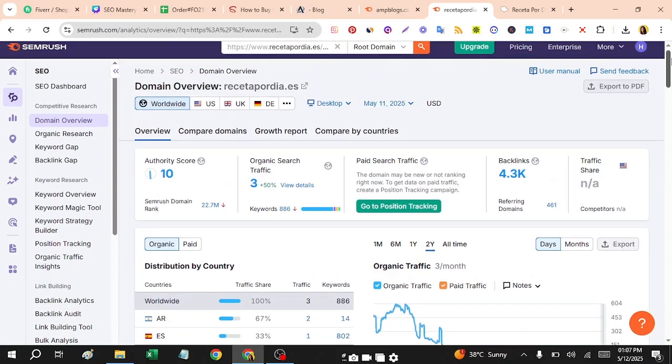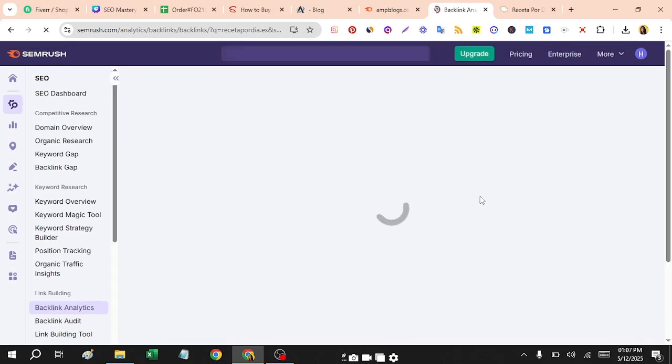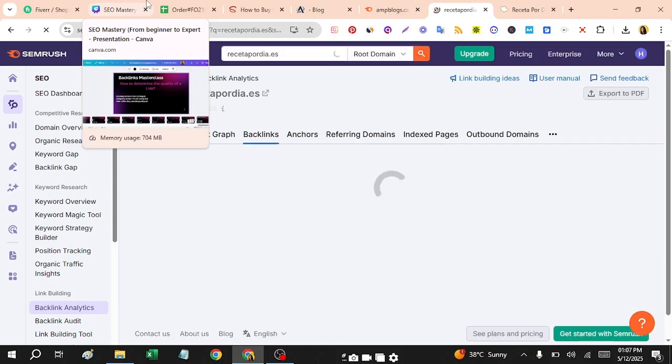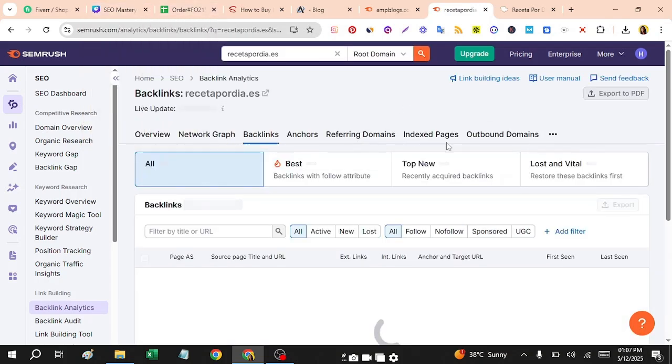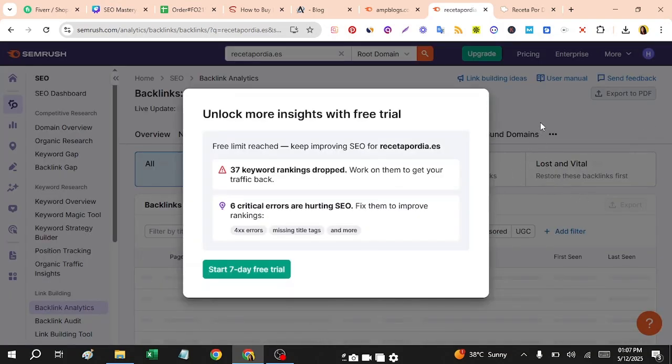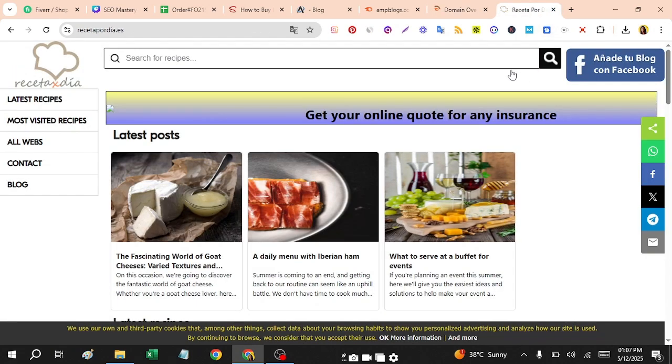So here, you cannot actually see. But let me check again. Just click on the backlink profile and see the referring domains. In the referring domains you will eventually see the incoming backlinks and the outgoing backlinks. So these two metrics are important: referring domains and outbound domains. I hope you understand what I'm trying to say.